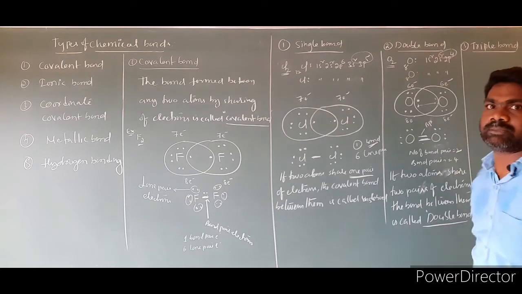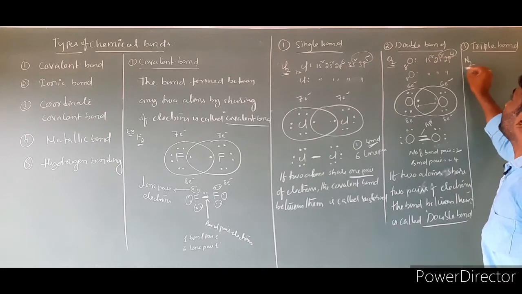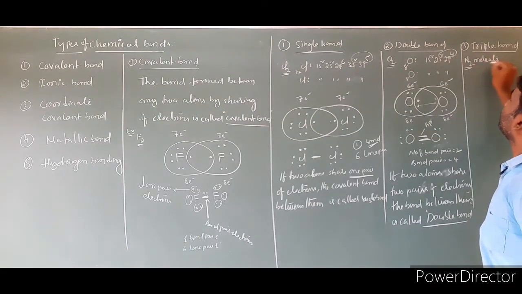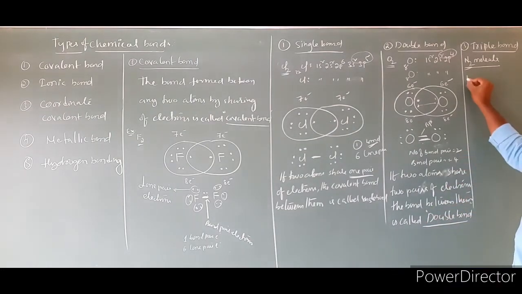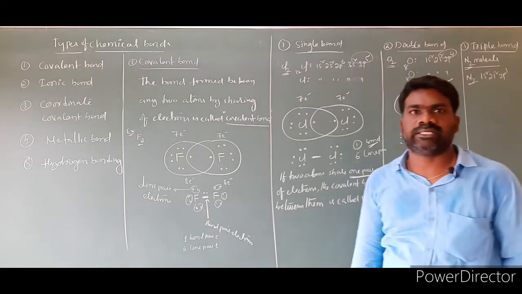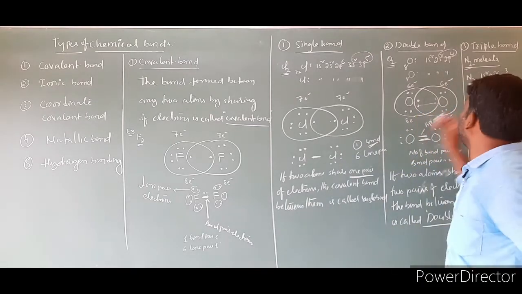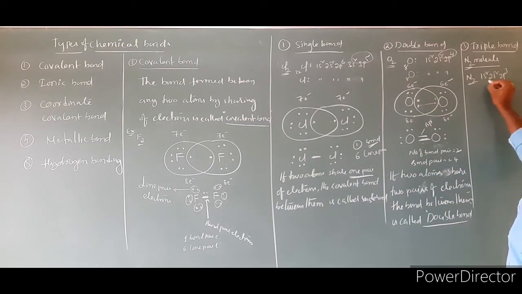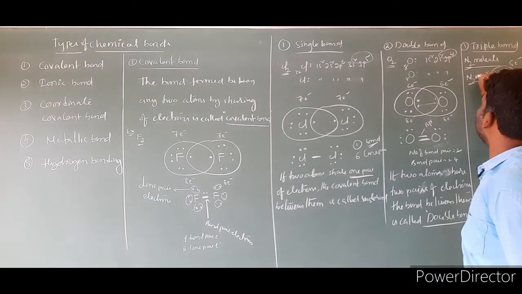The third one is triple bond formation. In the case of triple bond formation, I am taking the example of an N2 molecule, the nitrogen molecule. First we have to take the electronic configuration of nitrogen. The configuration is 1s2, 2s2, 2p3. The number of valence electrons in nitrogen is 5, and the total number of electrons is 7. Valence electrons is 5 because 2s2, 2p3 is the valence shell: 2 plus 3 is equal to 5 electrons. We have to write the electronic configuration of the first nitrogen.